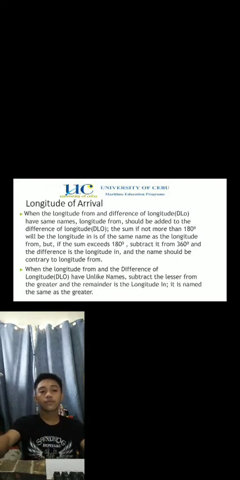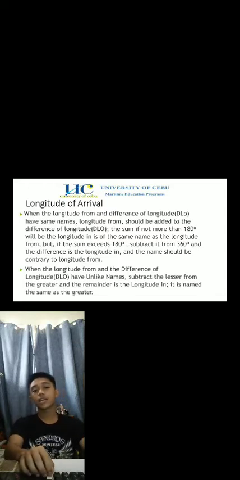When the longitude from and the difference of longitude have unlike names, subtract the lesser from the greater and the remainder is the longitude. It is named the same as the greater.